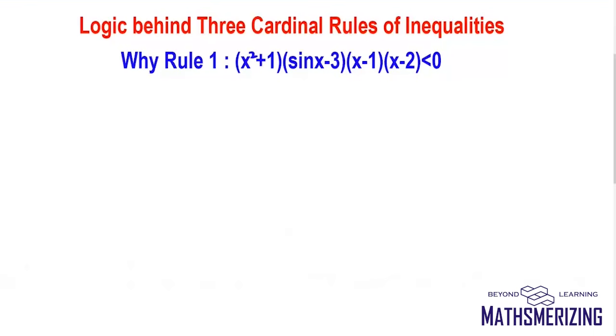In this video, we'll examine the logic behind the 3 cardinal rules of inequality. Now the first rule is, in my inequality, if there are certain expressions that don't change sign, I'll remove those expressions from the inequality, keeping the sign. So in my inequality, x square plus 1 is always positive, and sin x minus 3 is always negative. So I'll remove them, and then I can write it as minus (x minus 1)(x minus 2) less than 0. So the roots are 1 and 2. So this is minus, plus and minus. I need minus.